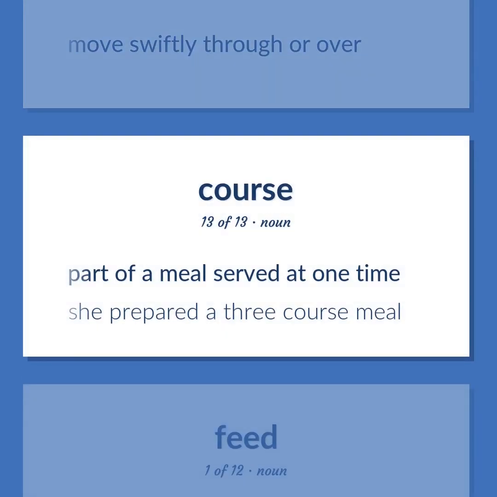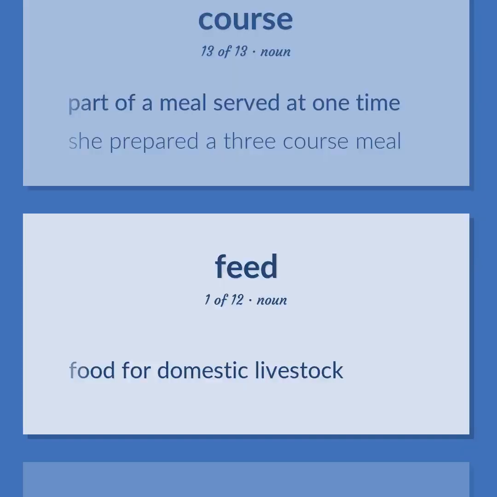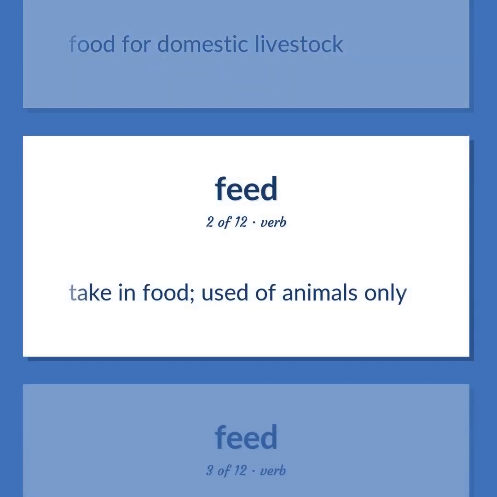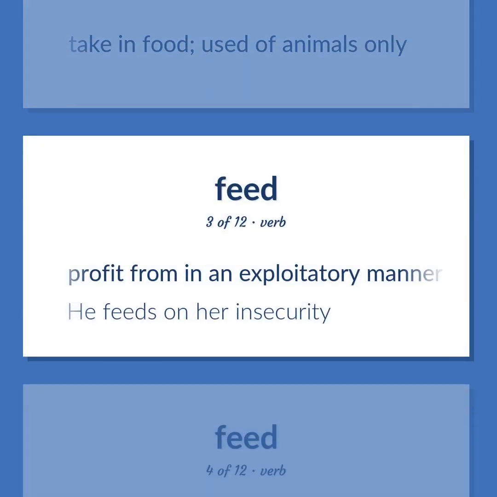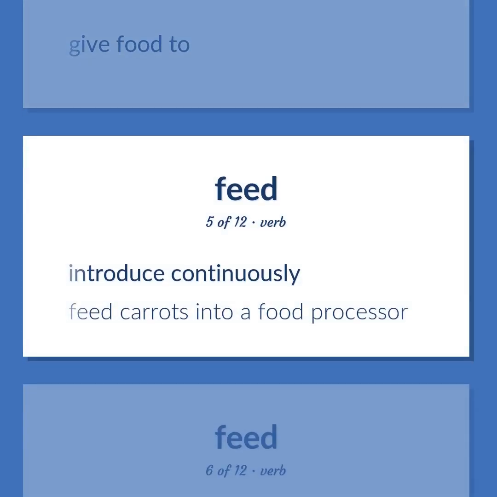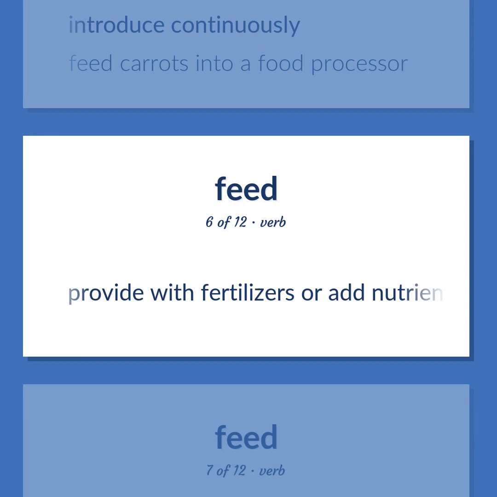Part of a meal served at one time. She prepared a 3-course meal. Food for domestic livestock. Take in food. Used of animals only. Profit from in an exploitatory manner. He feeds on her insecurity. Give food to. Introduce continuously. Feed carrots into a food processor. Provide with fertilizers or add nutrients to.